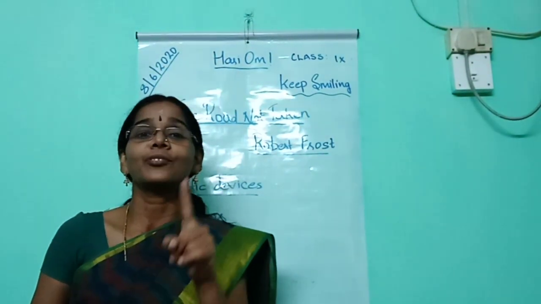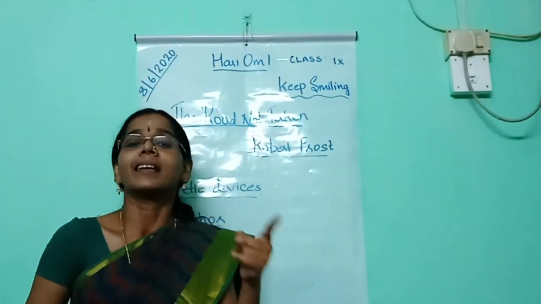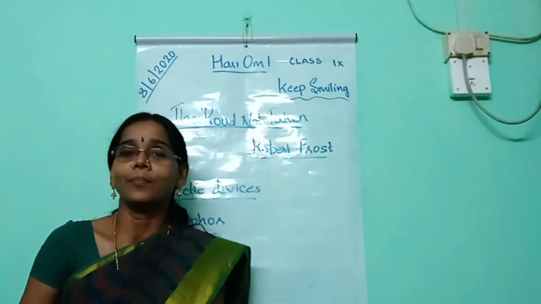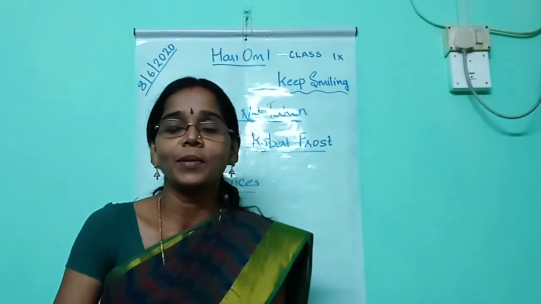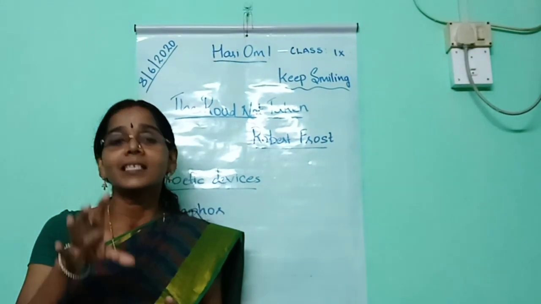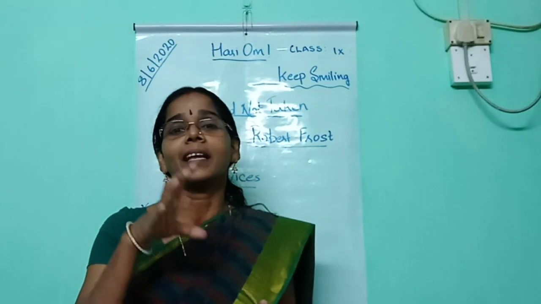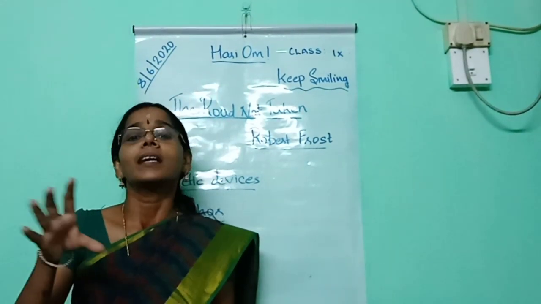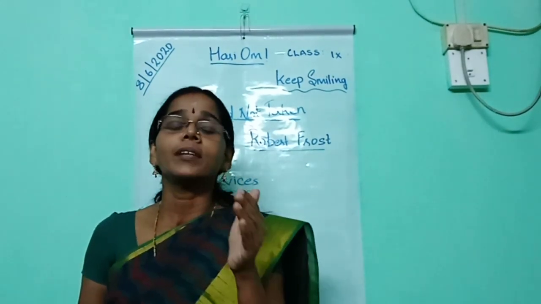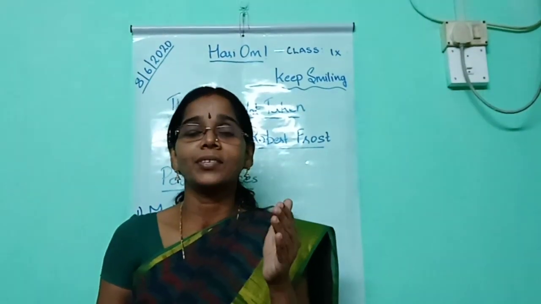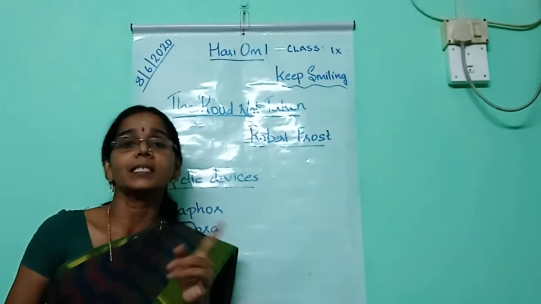Now I am going to explain the important poetic devices used in the poem The Road Not Taken. The first one is metaphor.